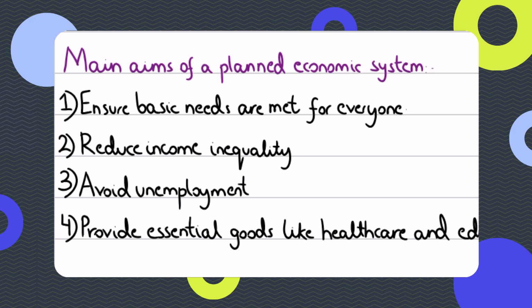Another aim of the planned economic system is to avoid unemployment. In a market-based economic system, whenever demand fell or industries were making losses, they were forced to exit, because remember the carrot and the stick. There was no chance for inefficient or loss-making firms to survive. But if firms close down, that causes unemployment for a lot of people. In a planned economic system, the government will not shut down its industry just because it's having losses. So the aim is to avoid unemployment.